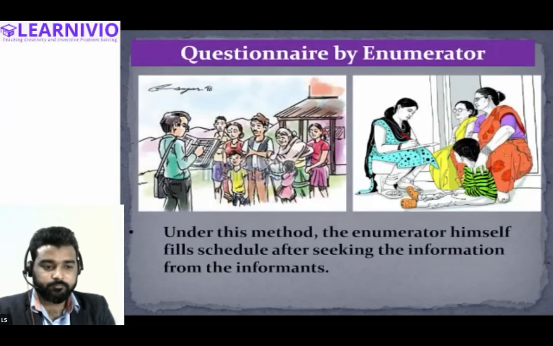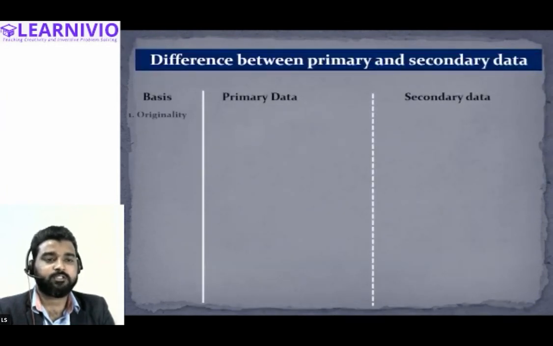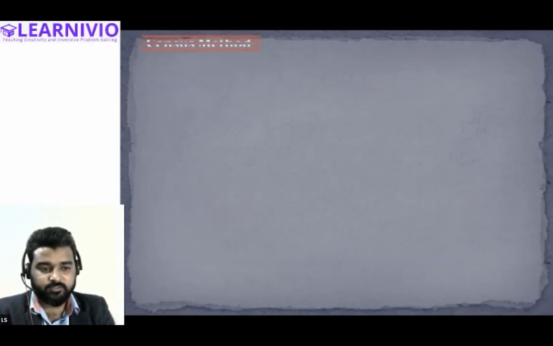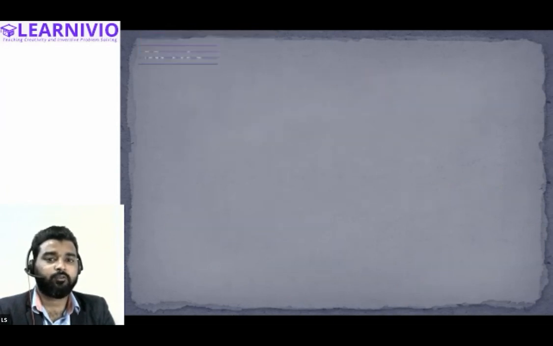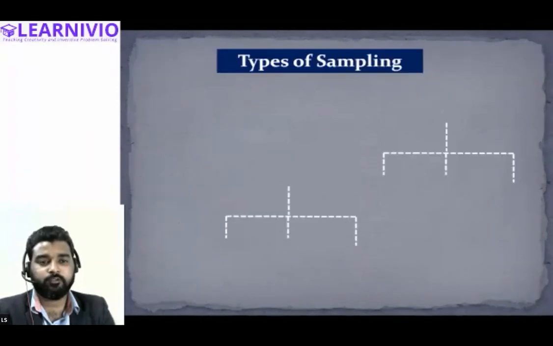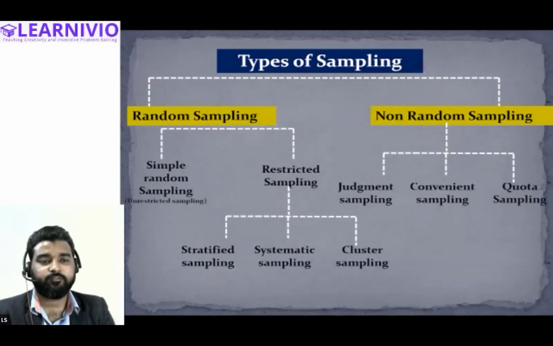All right. And other than this, in this chapter, we have understood the differences between the primary and secondary data. We have also understood various types of surveys, census, and sampling. And in the previous class, we have also understood various types of sampling methods, right? There are so many types of sampling methods, that is, methods by which a sample can be selected. So there is a random method of sampling, then there is non-random sampling.